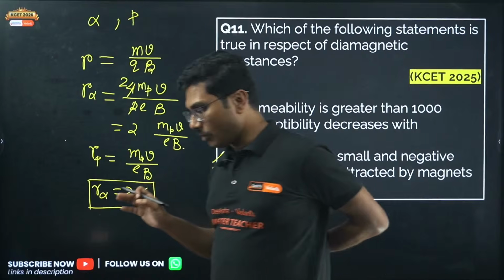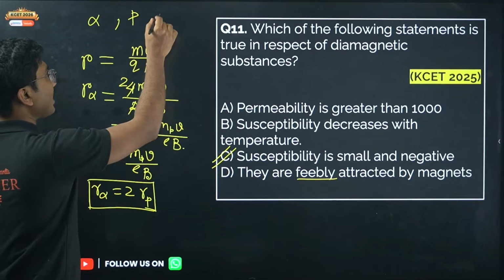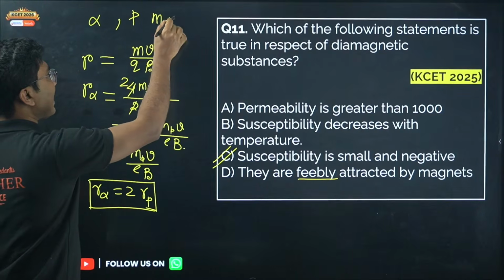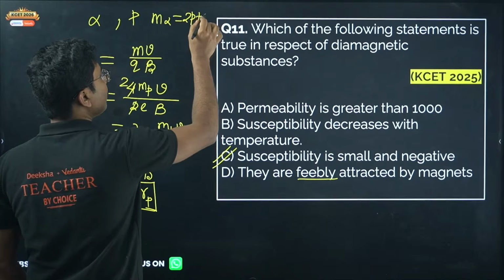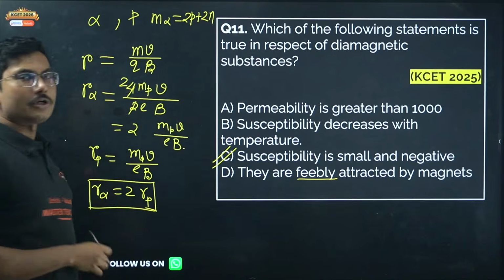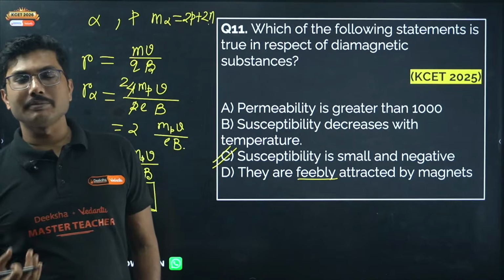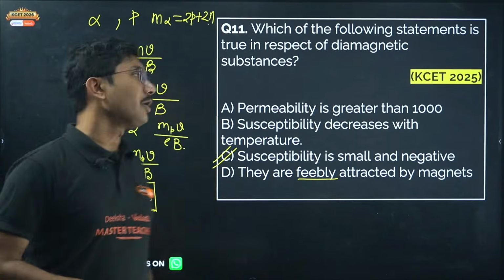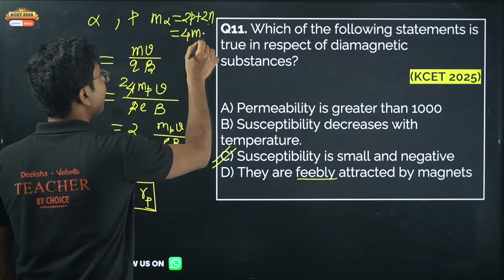Now what is more important is that an alpha particle basically has two protons and two neutrons. If you assume that the neutron's mass is very close to that of the proton, we can say that the mass of the alpha particle is 4 into MP.